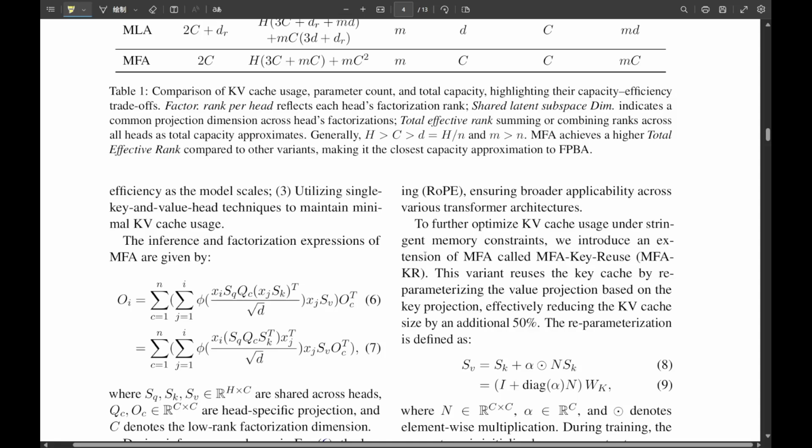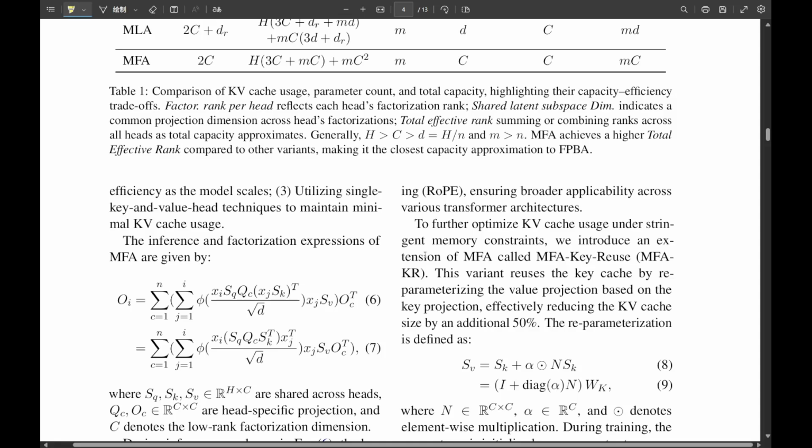And finally, a really practical point. MFA boasts superior compatibility with positional encodings, unlike some previous methods, like MLA, which sometimes needs special handling. Right, you mentioned the ROPE hacks. Exactly. MFA seamlessly integrates with mainstream positional encodings, such as rotary positional encoding, ROPE. This means no weird hacks, no additional complexity are needed. It just slots into existing transformer architectures much more easily, ensuring broader applicability.